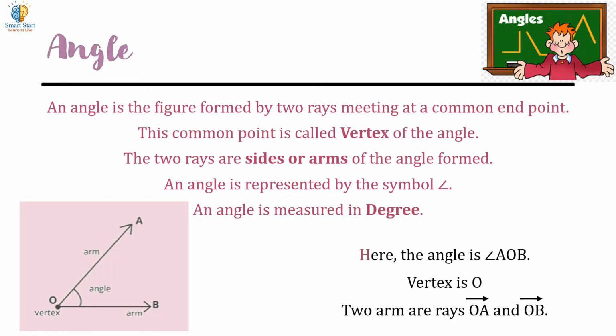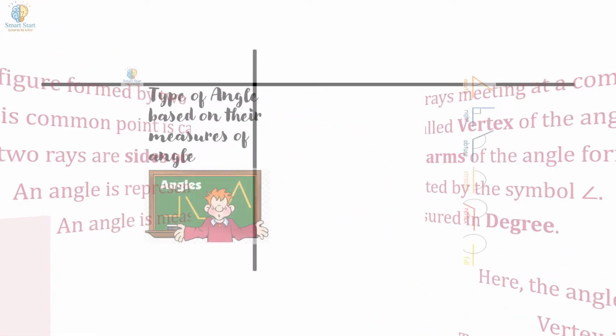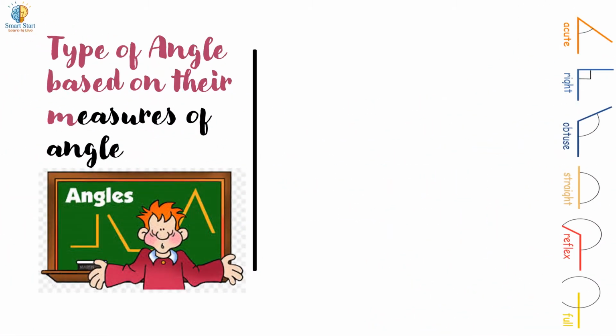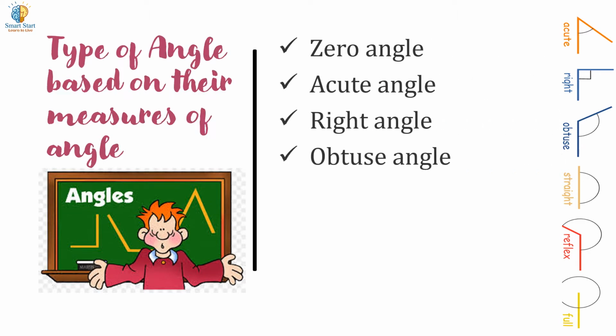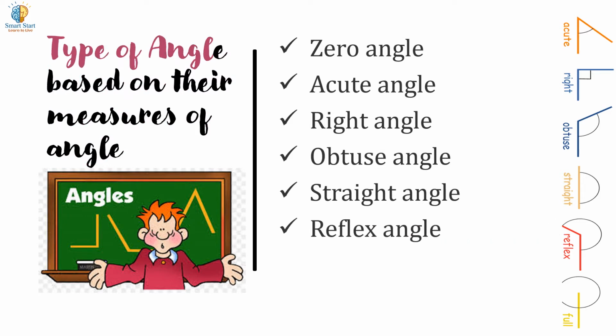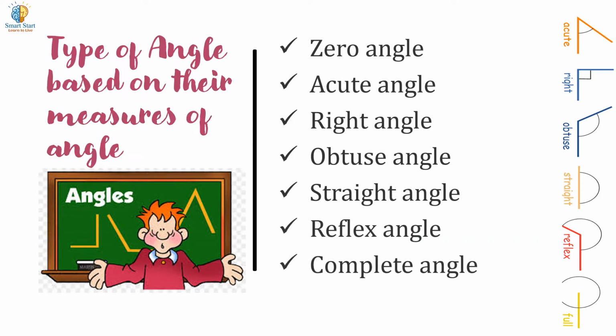Here you see a figure of one angle. The angle is angle AOB. The common vertex is vertex O. And the sides or arms of that angle are ray OA and ray OB. Now, the types of angles based on their measure are zero angle, acute angle, right angle, obtuse angle, straight angle, reflex angle, and complete angle.